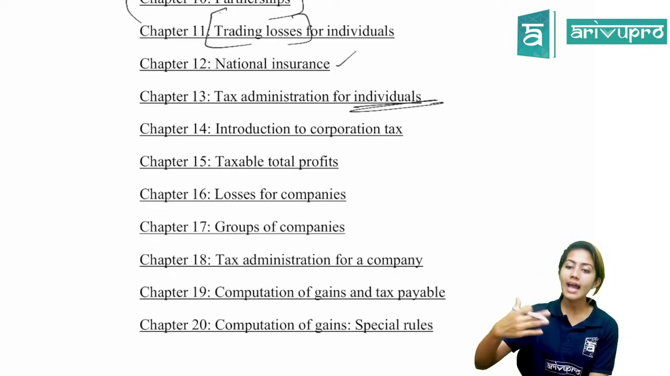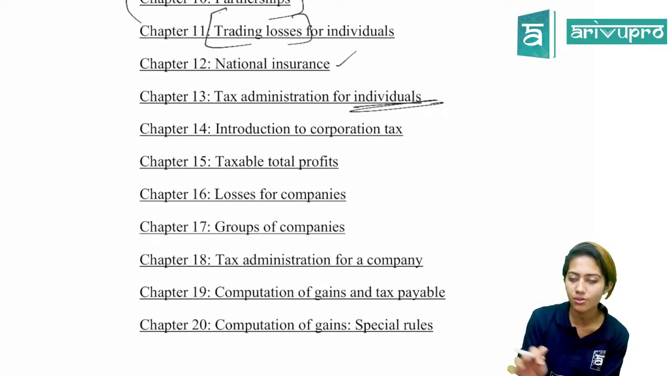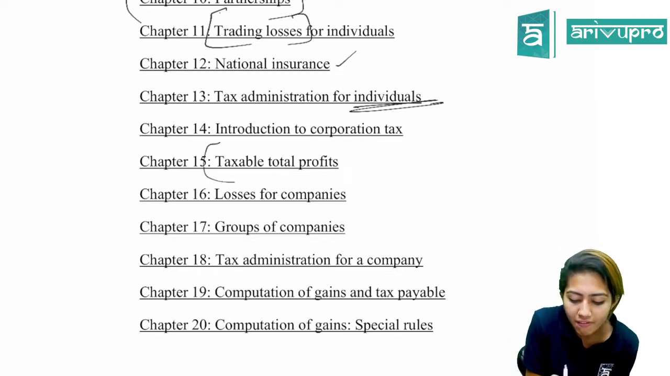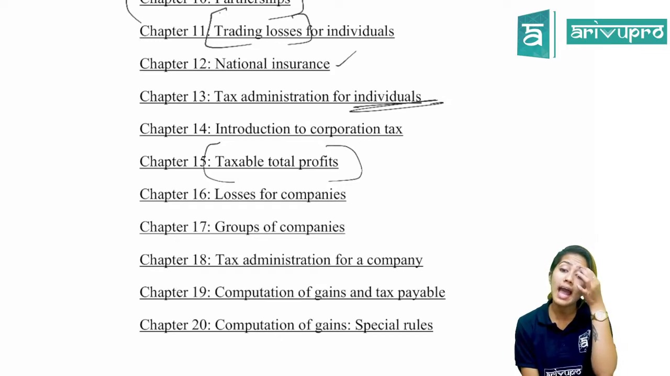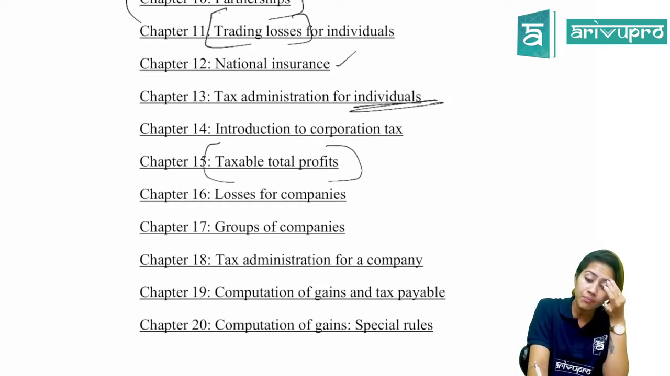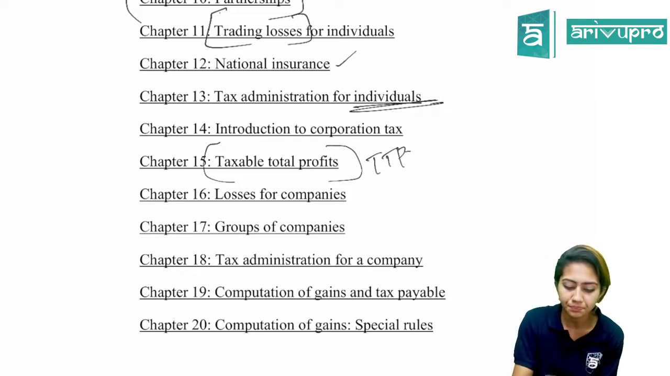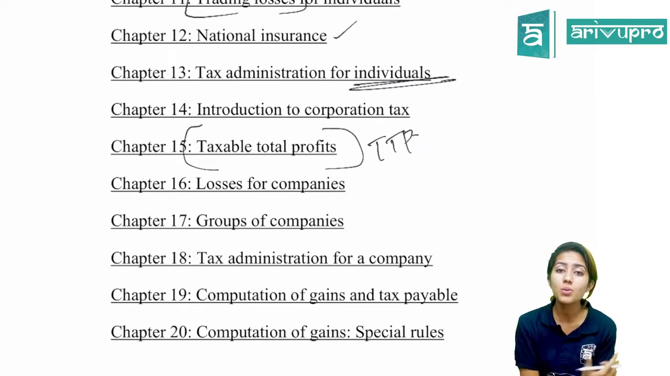Whatever tax companies pay is called corporation tax. Okay, so we'll be looking into that. A slight outline and introduction will be there. Then we will move to a very important part of corporation tax computation called taxable total profits, or TTP. Fine. Then we will be looking into the losses which companies face.